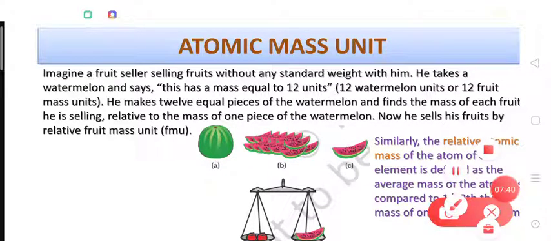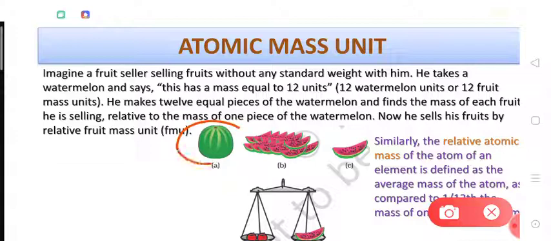So suppose there was a fruit seller and he did not have standard weights to weigh the mass or weight of different fruits. So he finds a solution to this problem. He takes a watermelon and cuts it into 12 exactly equal pieces.